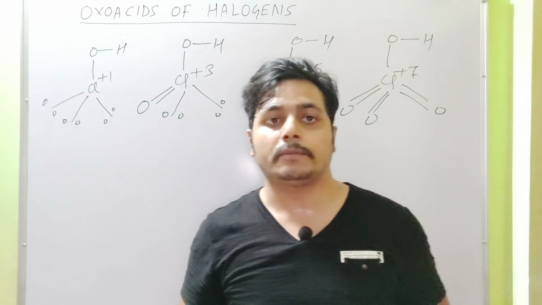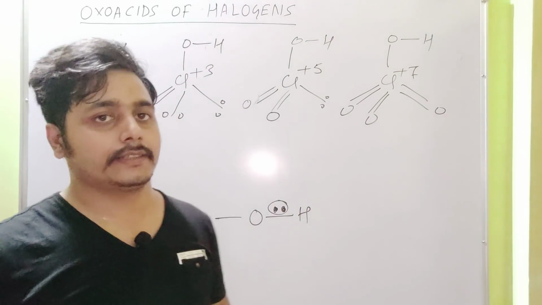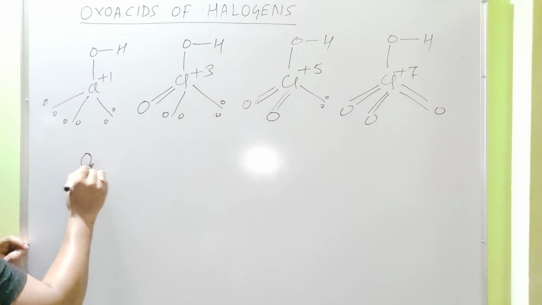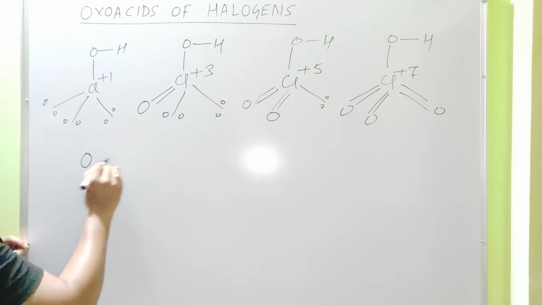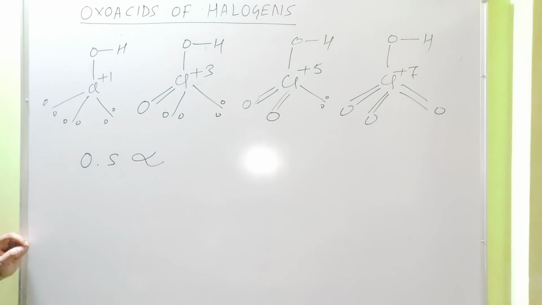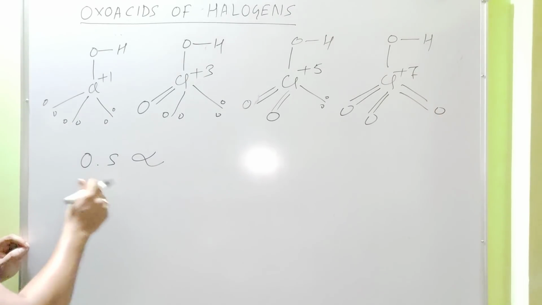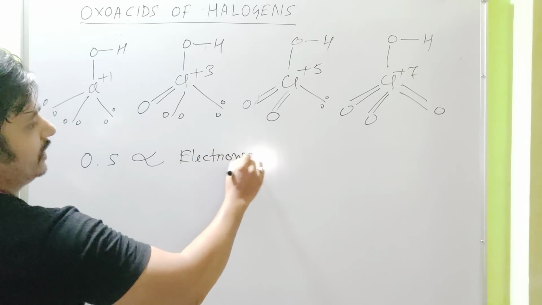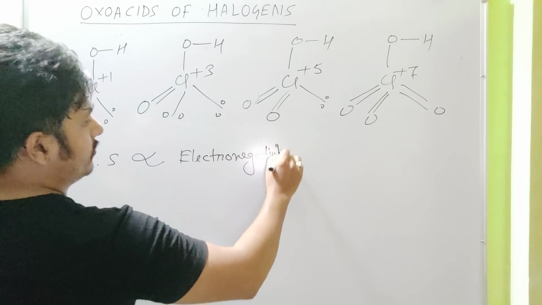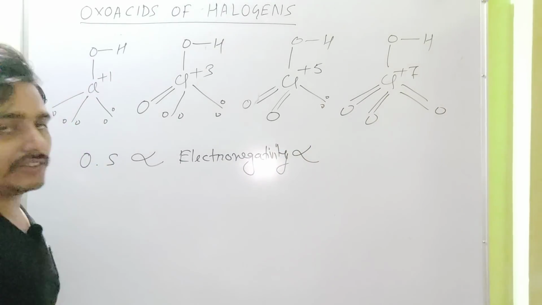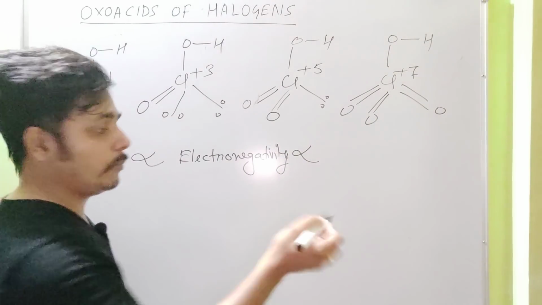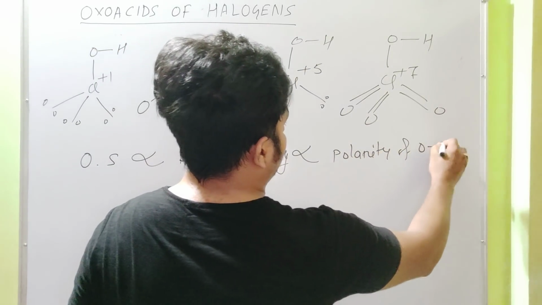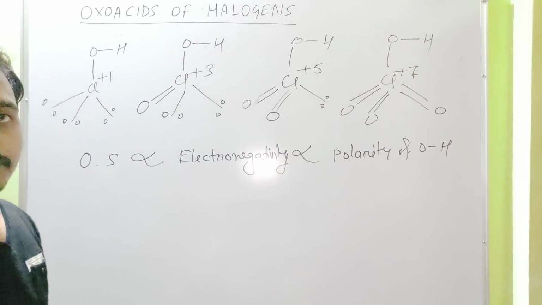Now keep in mind that as the oxidation state increases, electronegativity increases. As the electronegativity increases, polarity of the OH bond increases. How? Okay.